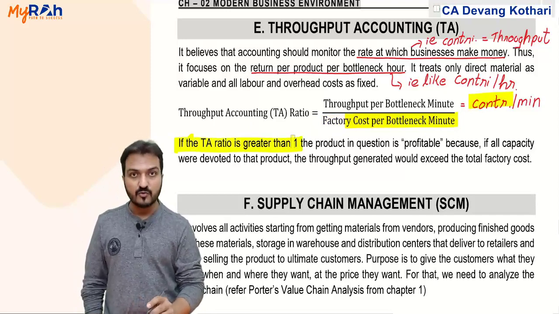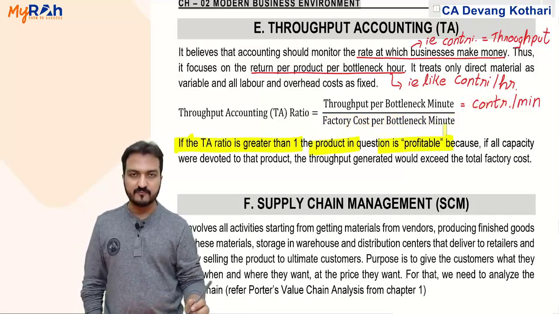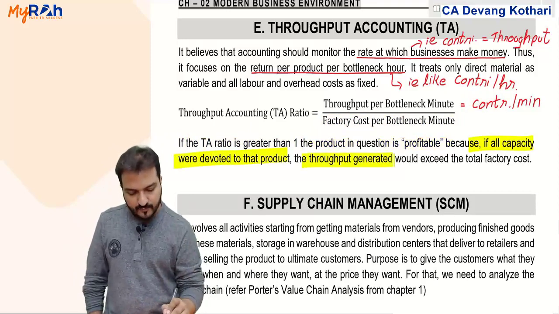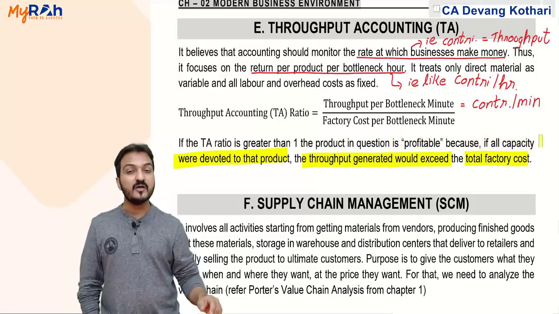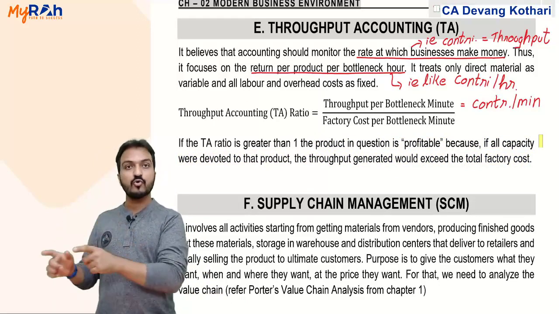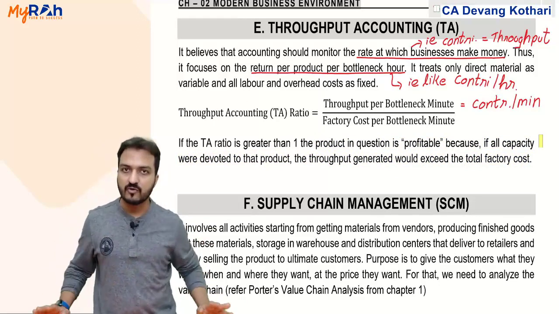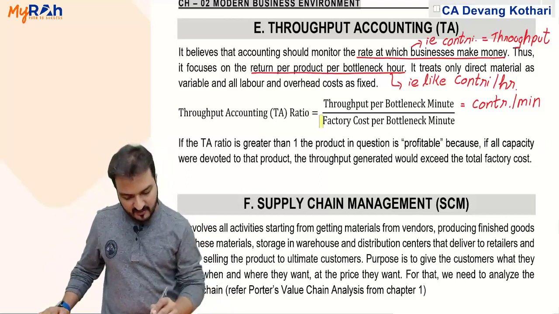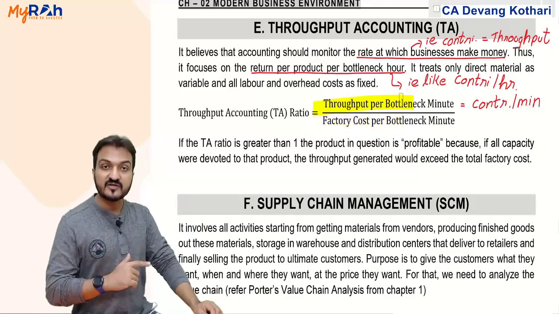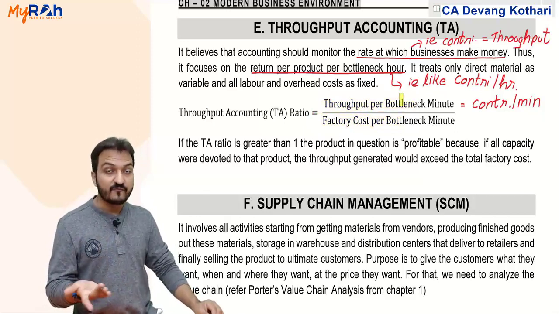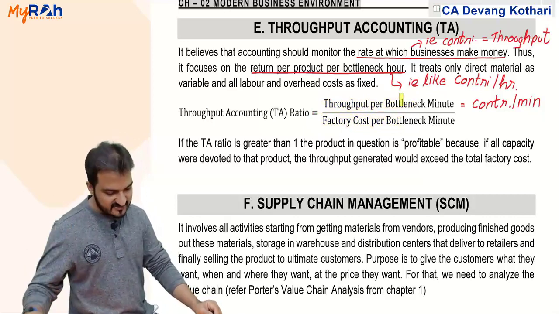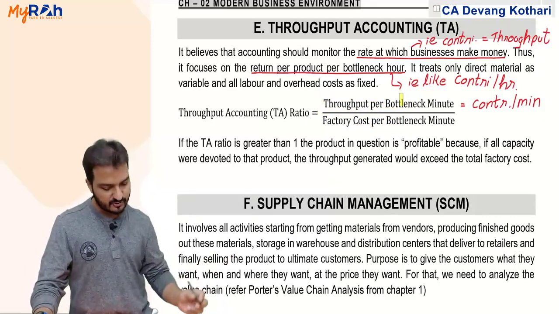If this ratio is greater than 1, it means the product is profitable. Why? Because if all capacity were devoted to that product, then the throughput generated would exceed the total factory cost. If all my capacity was dedicated to this one product only, then my total contribution will exceed the total factory cost. Yes, because I have divided by factory cost and taken throughput, that is, contribution, in the numerator. If it is more than 1, the contribution is more. If it is less than 1, the contribution is less. Done? Yes. Okay, that is throughput accounting and the throughput accounting ratio.